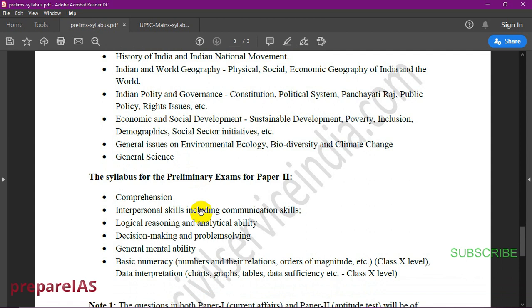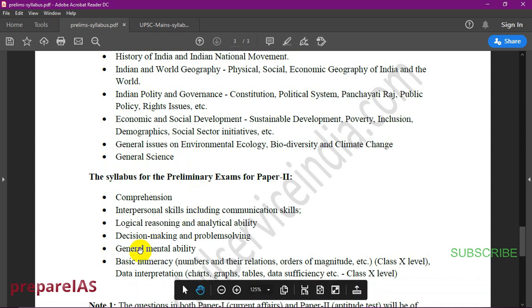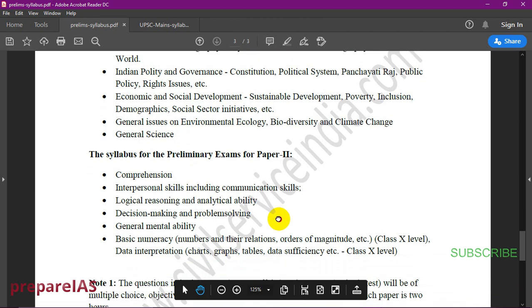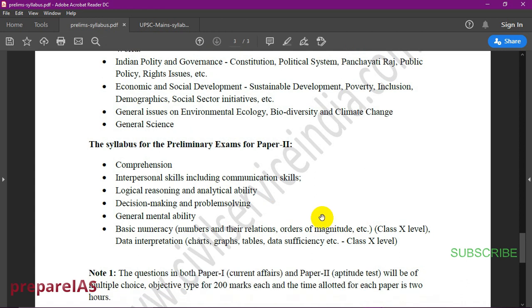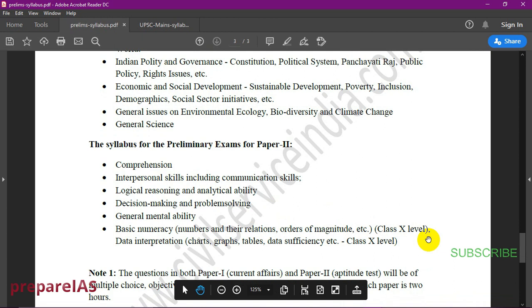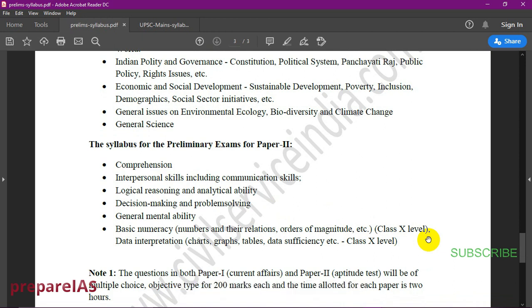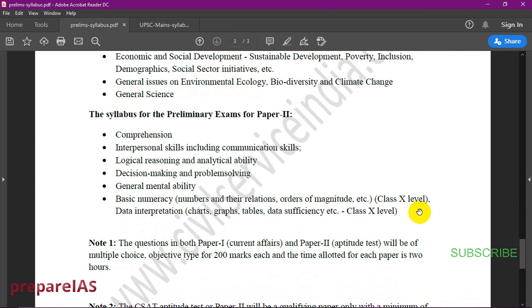Paper 2 is basically comprehension, logical reasoning, and quantitative aptitude. Nothing more than that. Since it is of qualifying nature, you just have to qualify, so you don't have to work really hard for this. It is basic level, 10th level at most, and reading comprehension. Since we are preparing for UPSC, we have to read a lot of articles, so it will be helpful for that. That will be more than sufficient.